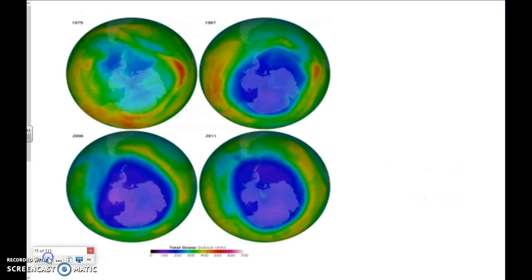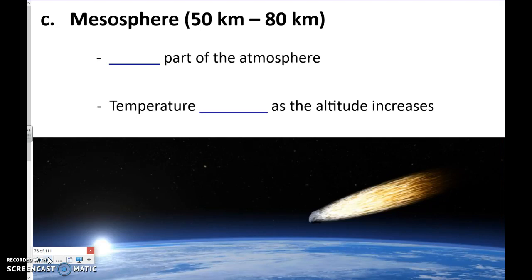Third layer is your mesosphere. And if you did your geosphere already, then the mesosphere simply means the middle part of the atmosphere. Meso means middle, so middle layer. The interesting part of the mesosphere is that it's the coldest layer. We're moving farther and farther away from Earth's heat, and we're also not absorbing much of the sun's energy, so it's going to get pretty cold up there. Here, temperatures start to decrease as you go higher again. So we'll take a look at your graph when you're looking at that.